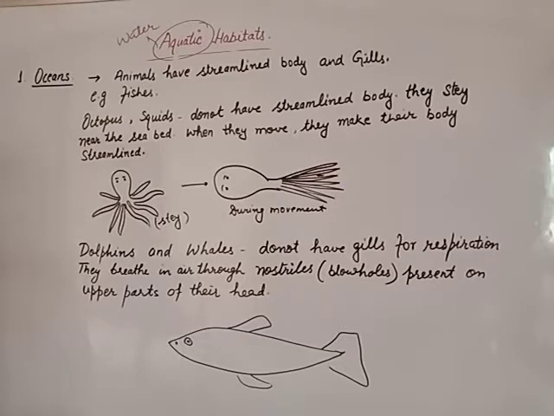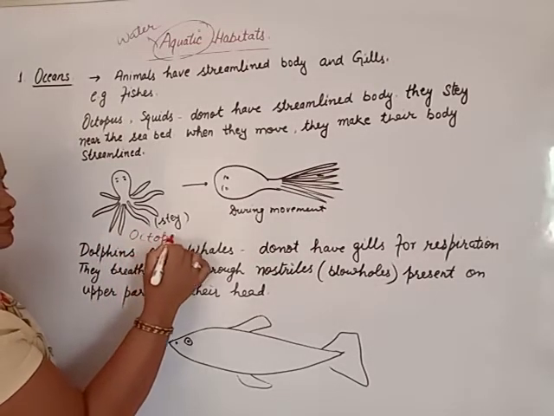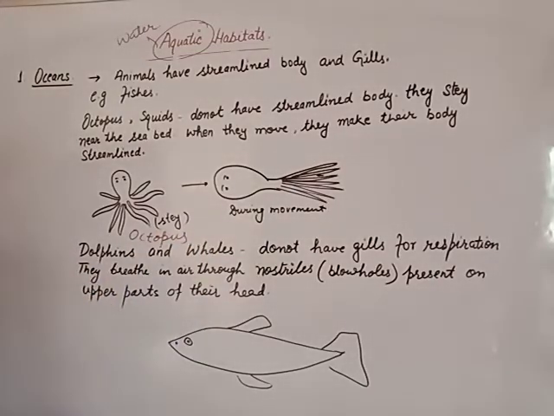Their body is not streamlined. For example, octopus. Beta, this is an octopus. Octopus has 8 legs, and this is not a streamlined body. Squid also does not have a streamlined body.